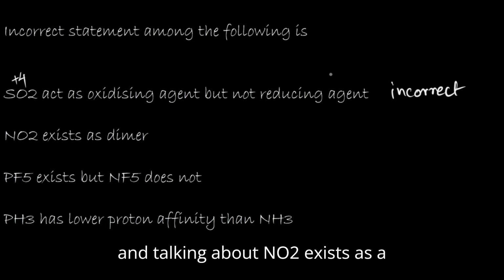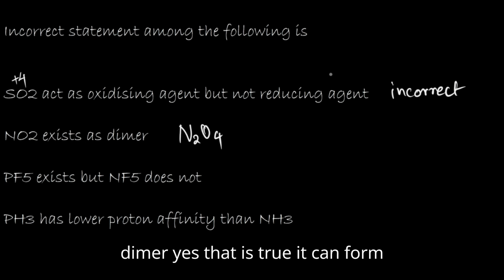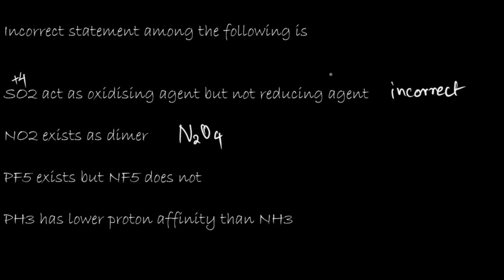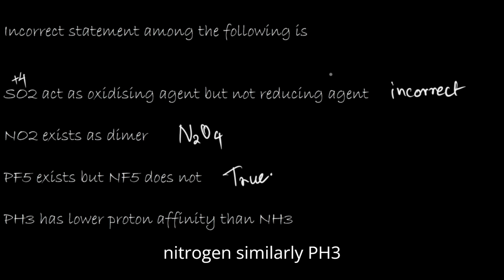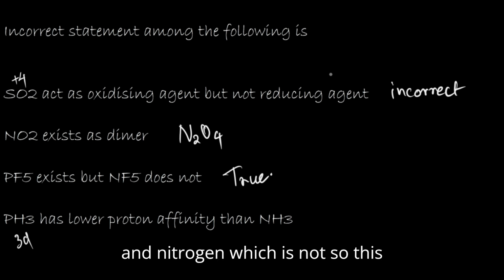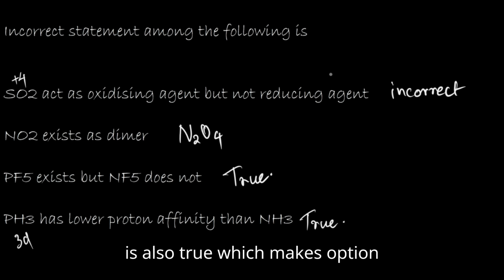And talking about NO2 exists as a dimer, yes, that is true. It can form N2O4. That is a correct statement. PF5 exists but not NF5. That is also true. We know already why. It is not having any d orbitals in nitrogen. Similarly, PH3 has lower proton affinity than NH3. Phosphorus is having 3d orbitals, and nitrogen is not. So this is also true, which makes option A the answer to this question.